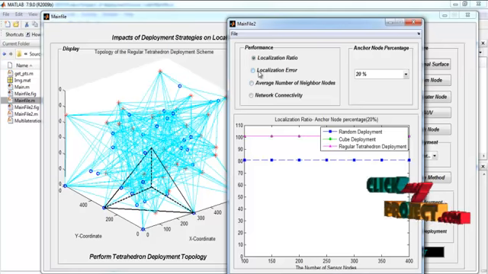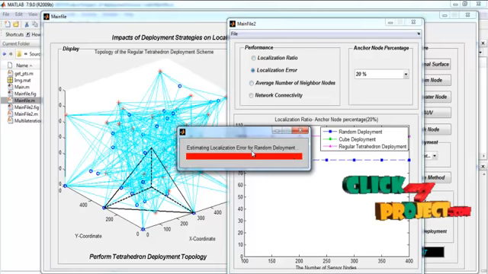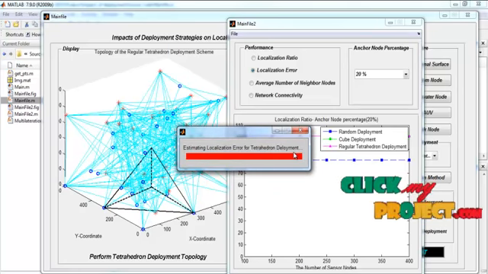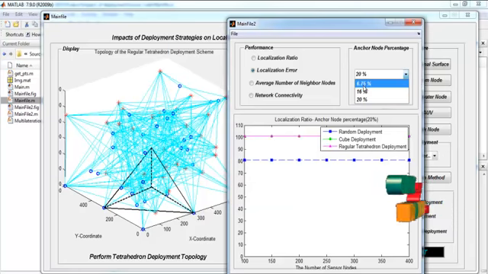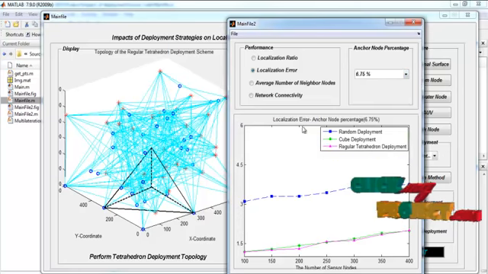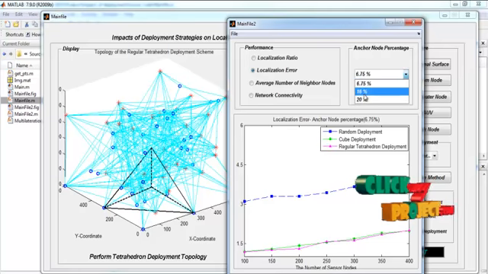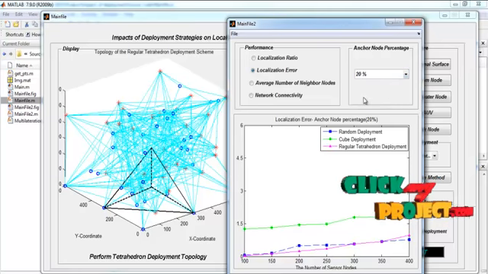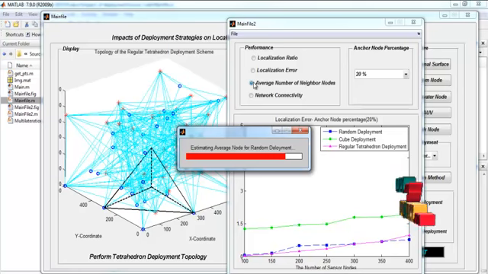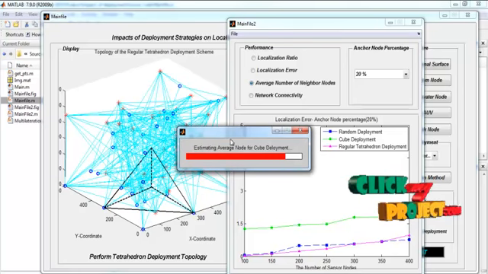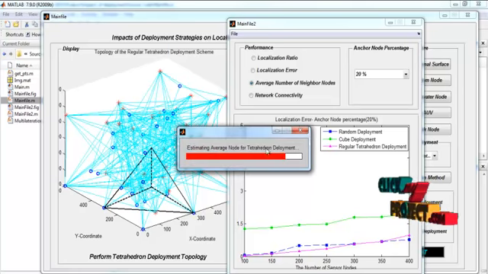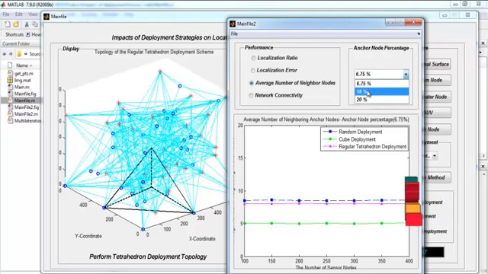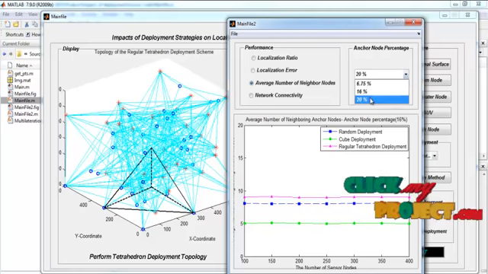Now we estimate the localization error. Estimating localization error for random deployment, for cube deployment, and also for tetrahedron deployment. Now by selecting the anchor percentage 6.75%, we get the localization error, and likewise 16% we get the localization error graph, and also for 20% we get the localization error. And by pressing the average number of neighboring nodes, we estimate the average number for cube deployment and tetrahedron deployment. And selecting 6.75% for average number of neighboring nodes, 16% as well as 20%.